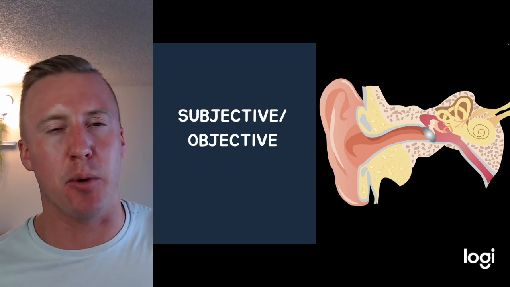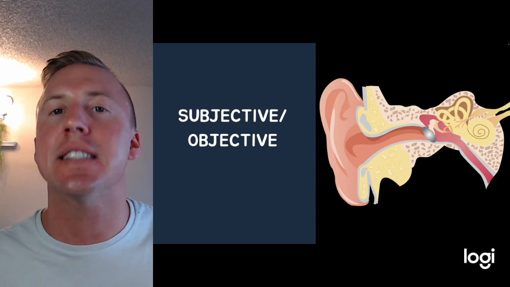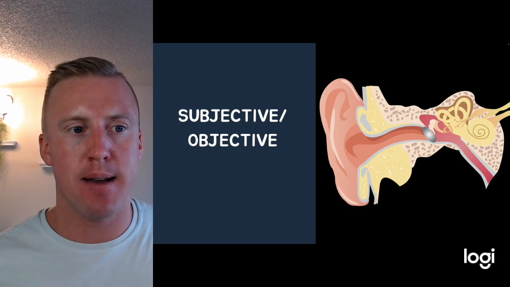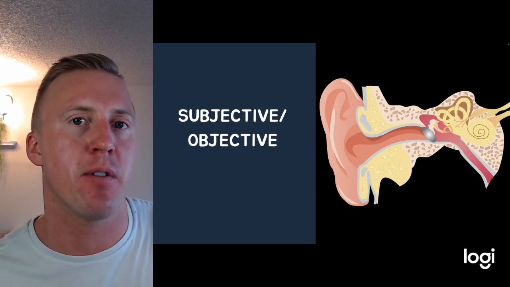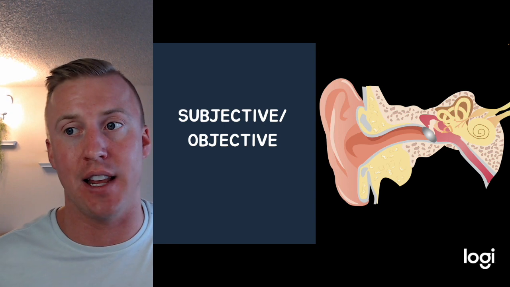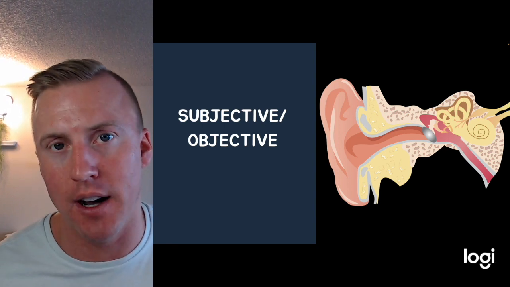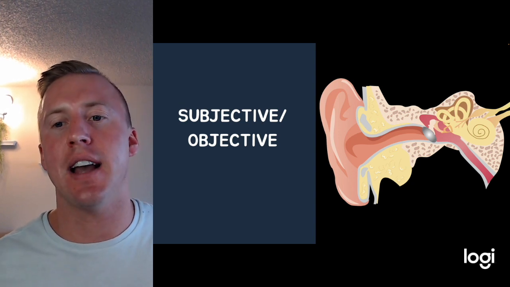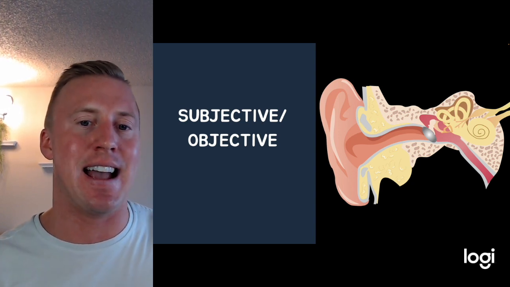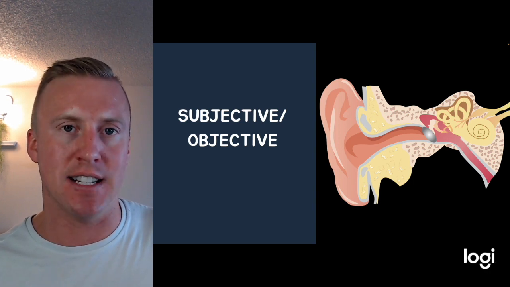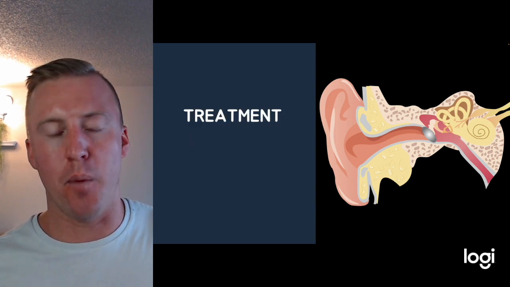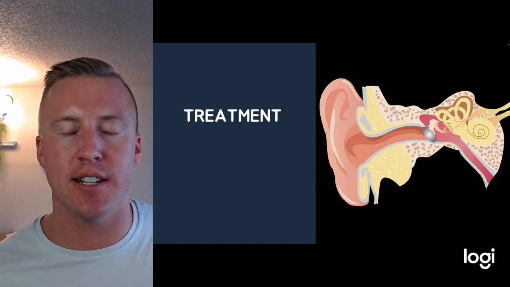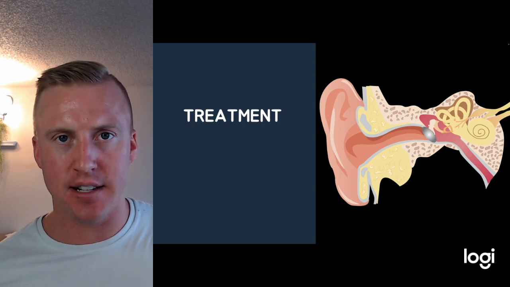Objectively, it's hard, right? How do we diagnose Meniere's disease? Well, the biggest thing is we want to make sure it's not any other cause of vertigo. Meniere's disease looks a lot like some of our other causes of vertigo, which we're going to talk about, like labyrinthitis, acoustic neuroma, and even some of our central causes of vertigo. So we just want to exclude everything else and then land usually here on Meniere's disease. When we look at treatment, sometimes it's just having the patient close their eyes during an acute episode and try and relax, okay?